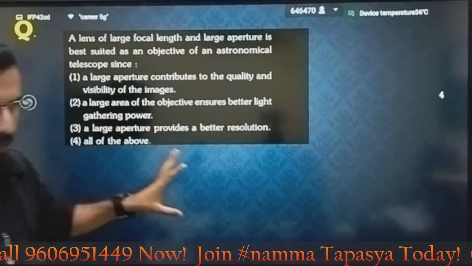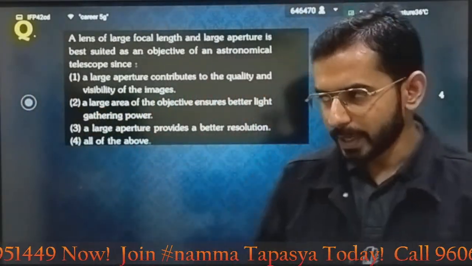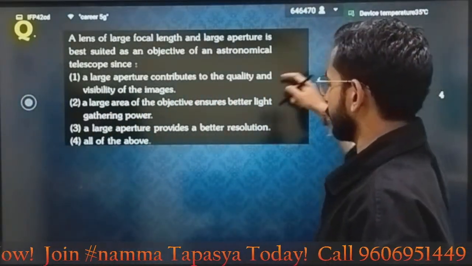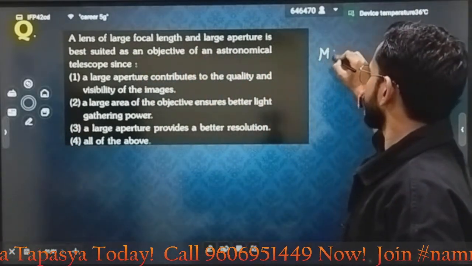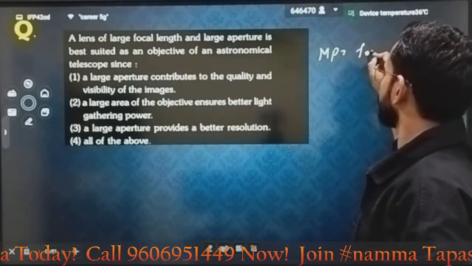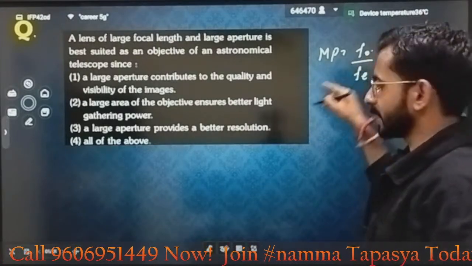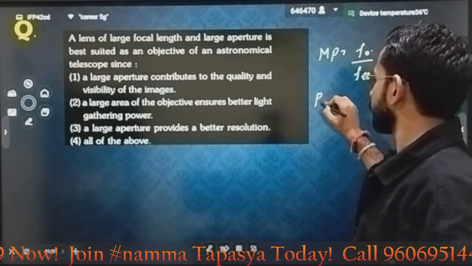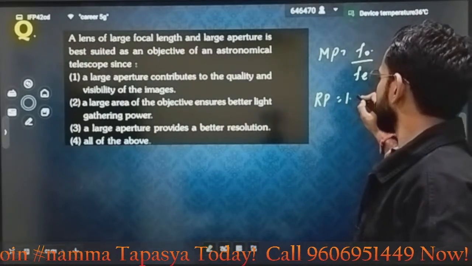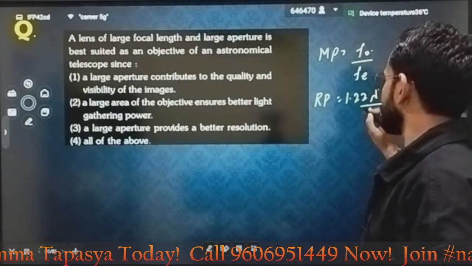Firstly, let's write the formulas that we know. The magnifying power of a telescope equals the focal length of the objective divided by the focal length of the eyepiece. And the resolving power equals 1.22 lambda divided by the aperture length.